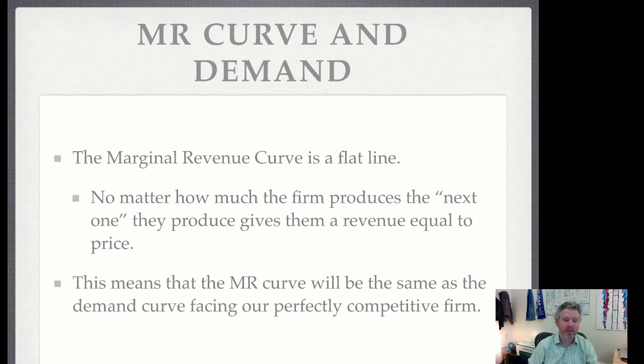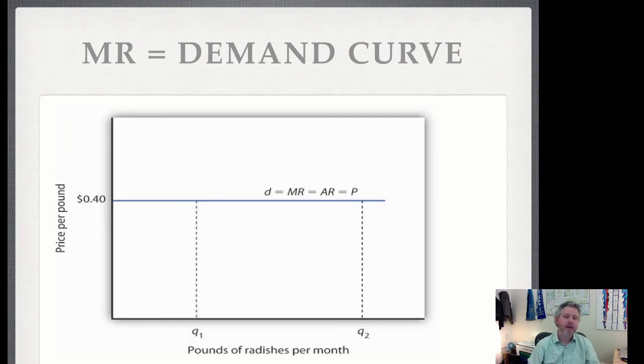Let's take a look graphically at why that is. Here is the marginal revenue equals average revenue equals price curve that we saw before. And what we're saying is that it is the same thing as the demand curve that the firm faces. Why? Well, if the firm wants to produce a quantity at Q1, they can get 40 cents per pound.